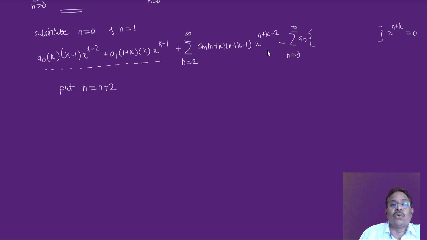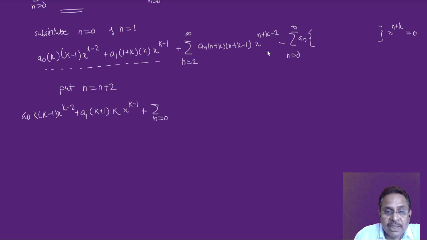So this term is not going to change, this will remain as it is. Therefore, rewriting this: a0 times k into k minus 1 x raised to k minus 2, plus a1 times k plus 1 into k multiplied by x raised to k minus 1, plus, now I am writing from n equal to 0 because n is replaced by n plus 2, so two more terms will be added.